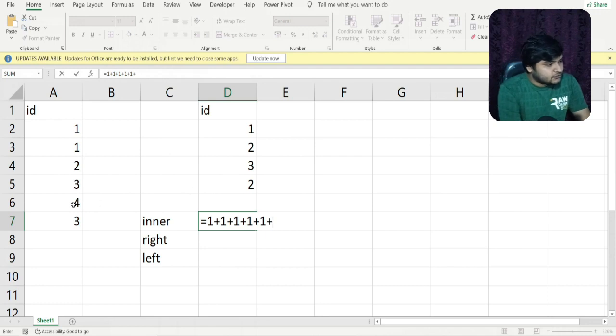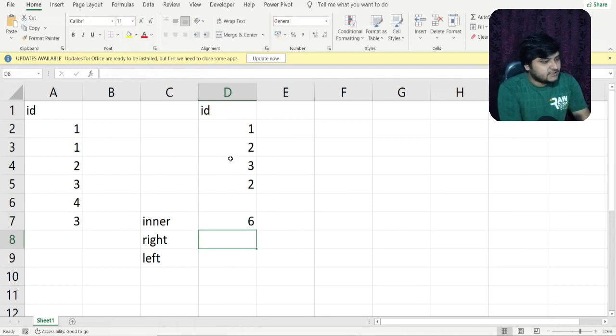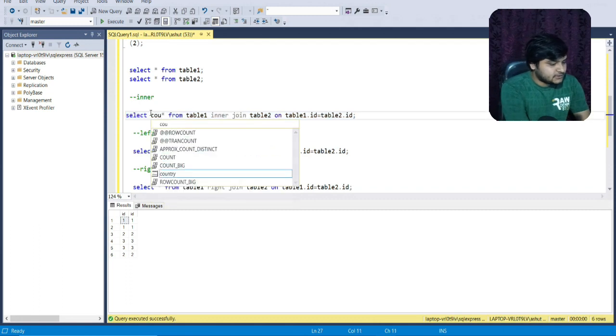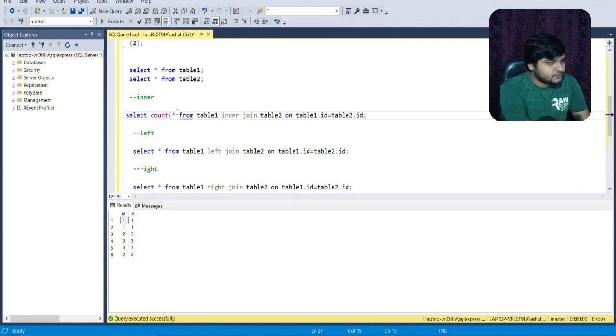Then I'll go to 4. No value is present for 4, so this means that 4 will not be matched. I'll again go to 3 and check how many times 3 is coming into this particular table. 3 is coming just one time, so this particular 3 will match with this 3. So you can see that for inner join, I'll be getting 6 rows. Let us verify this, so I'll rerun this query and see what rows are produced. You can see I'm getting 6 rows, so I'll just do a count star to count the number of rows. So you can see I'm getting 6 rows in the answer.